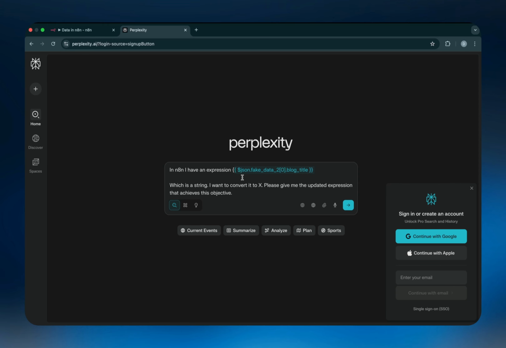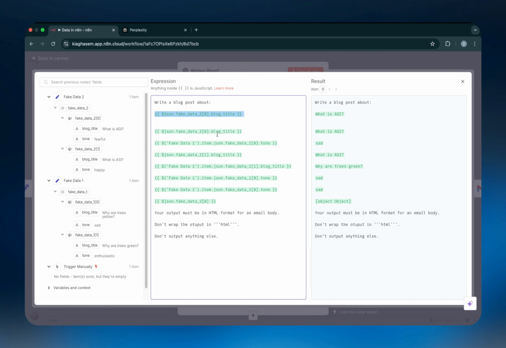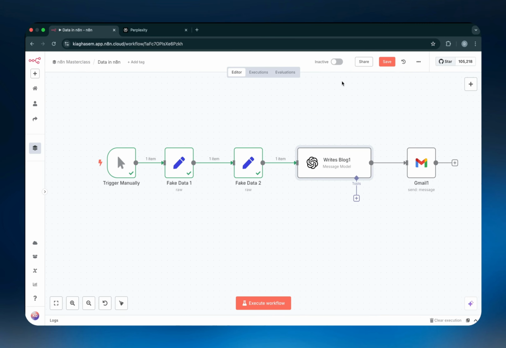And then you basically just say, hey, this is a string. Can you do this, this, and this to it? And then it will give you the updated expression and you wouldn't have to sit down and go back and forth with all the functions and looking at the cheat sheet to try and understand what's going on. That's honestly what I do 90% of the time. So with that being said, I'm just going to show you guys one more thing as well.